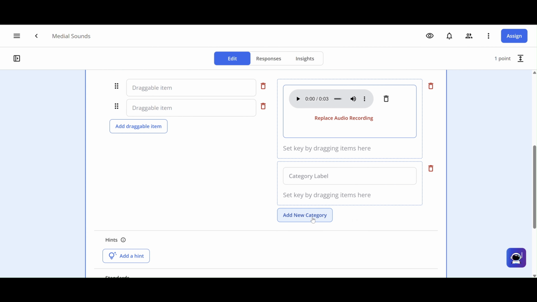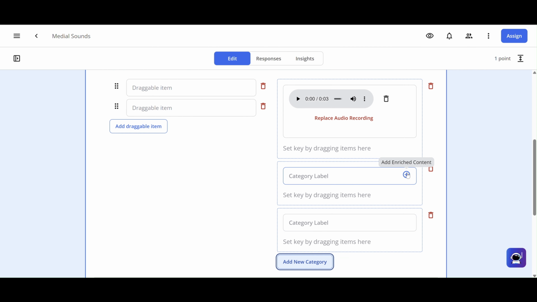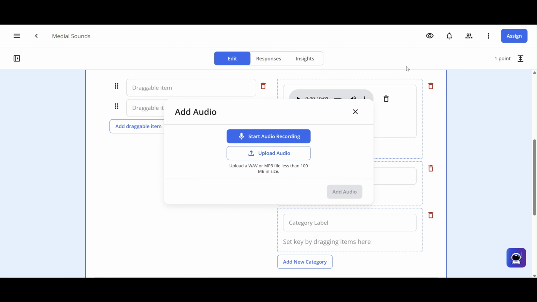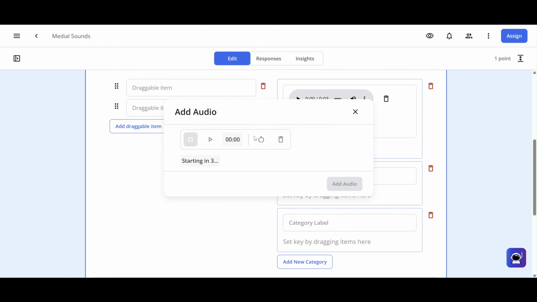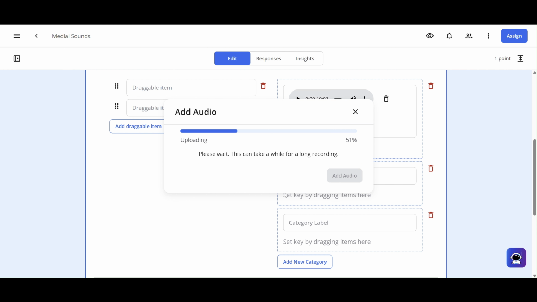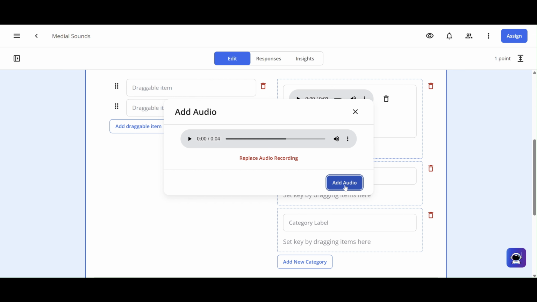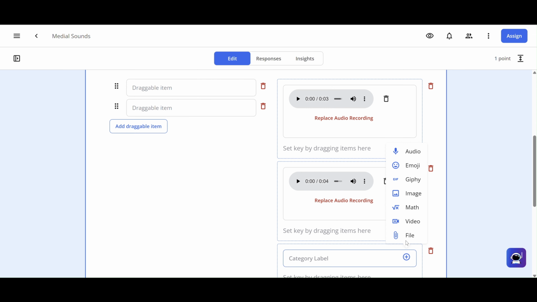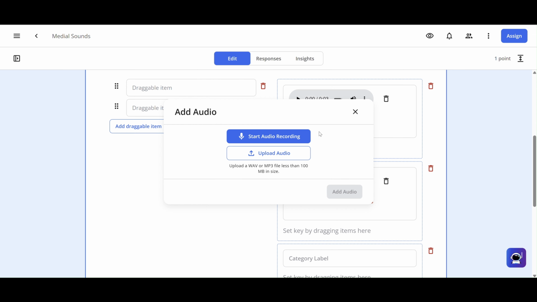I'll do 2 more, so I'm going to add new category. Add enriched. I'll choose audio.